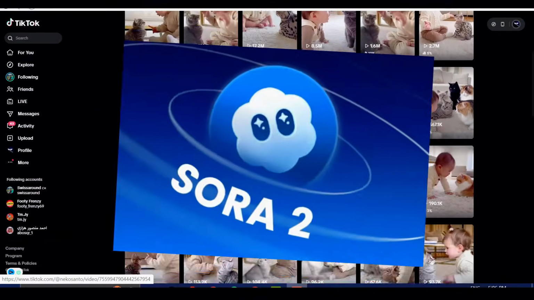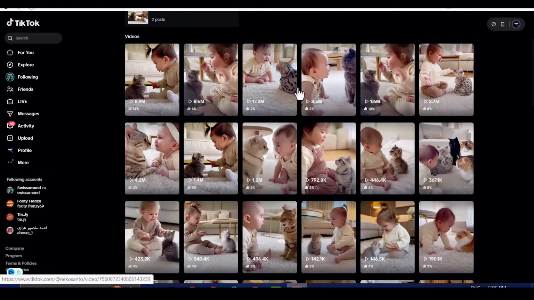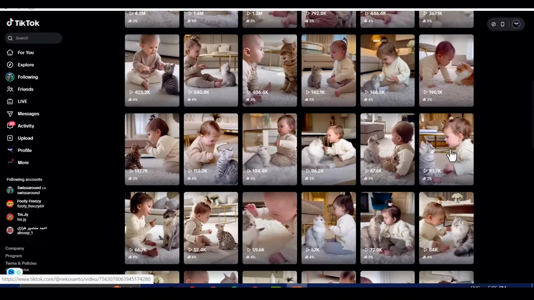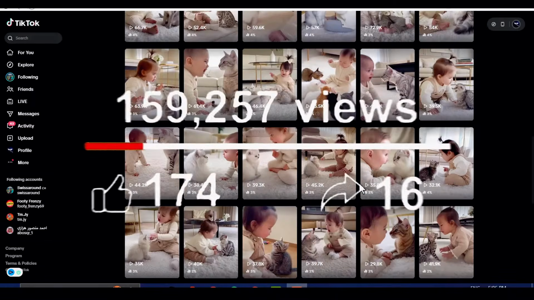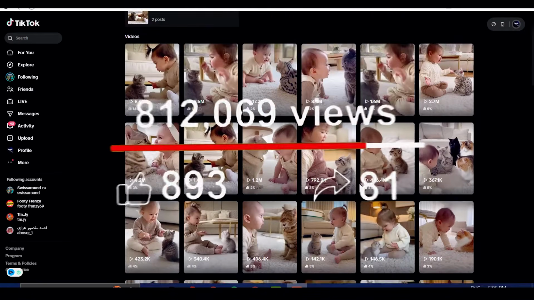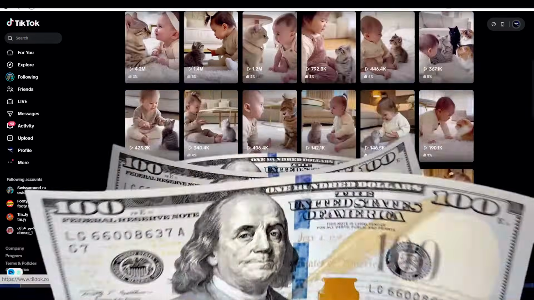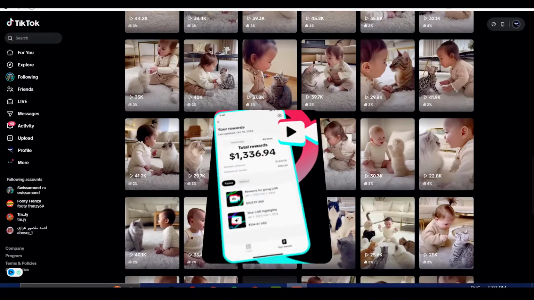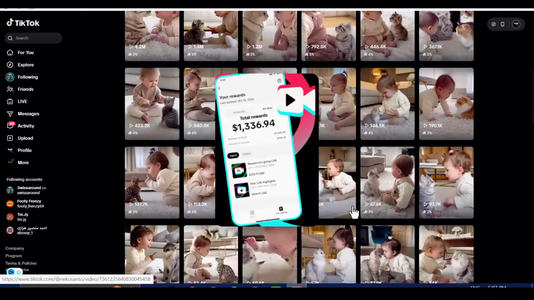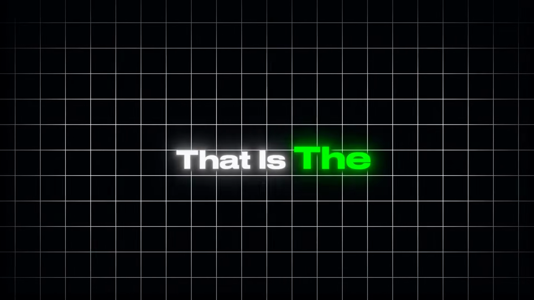Just a few weeks ago, TikTok was flooded with ordinary videos. Now, Sora 2 has flipped the game completely. Funny, ultra-realistic clips made with this AI are going viral everywhere. People are not only racking up millions of views, they're getting monetized and even accepted into TikTok's reward program in as little as 5 days. That is the insane power of Sora 2 right now.